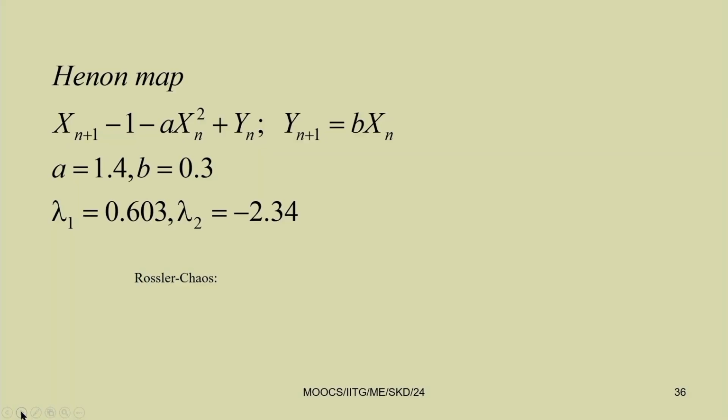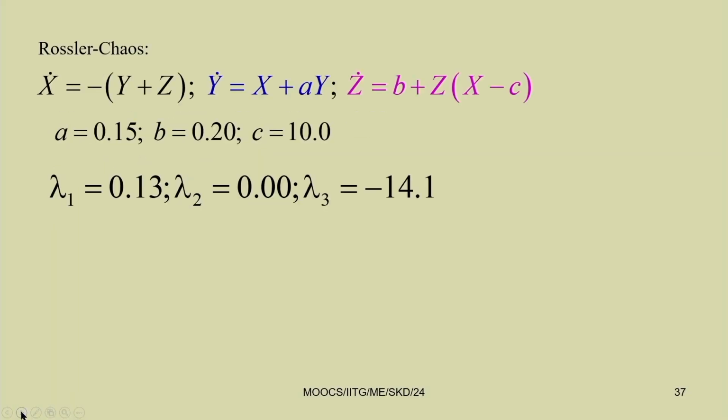So, in that case, from the experimental data you can determine the Lyapunov exponent. In the next module you will learn all the numerical methods. Here we have plotted the Henon map to find the chaotic response. Rossler map I have already shown.